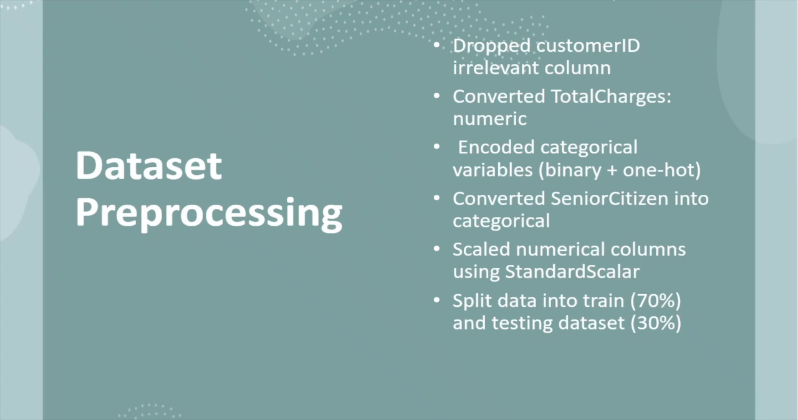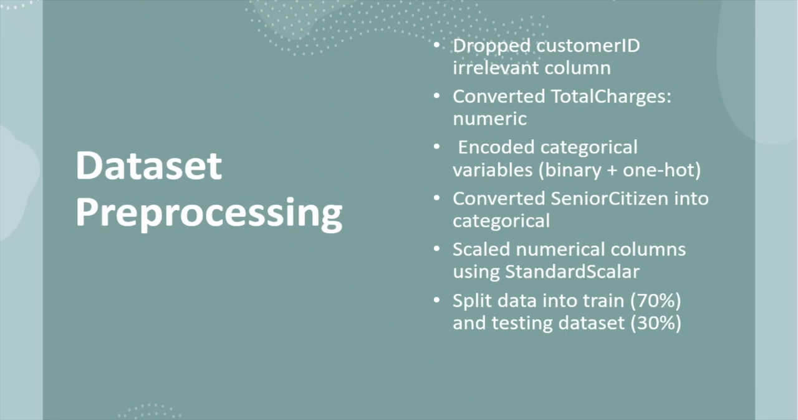Before we trained the models, we performed several pre-processing steps to clean and prepare the dataset. First, we dropped the customer ID column since it didn't provide any useful information. We then converted the total charges column into numeric form and handled missing values. After that, categorical variables were encoded using both binary and one-hot encoding. The senior citizen column was also converted into a categorical variable for consistency.